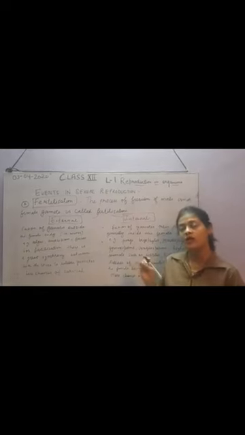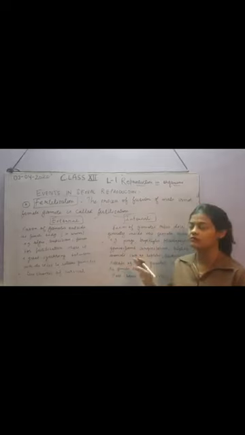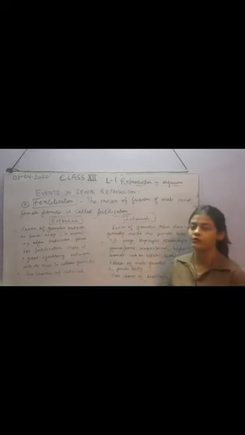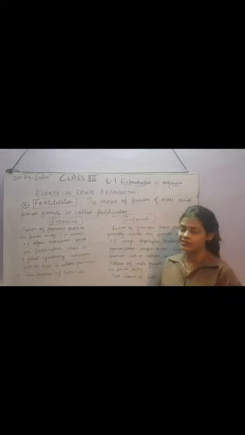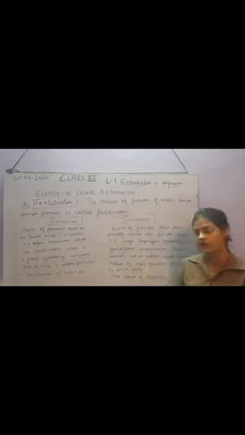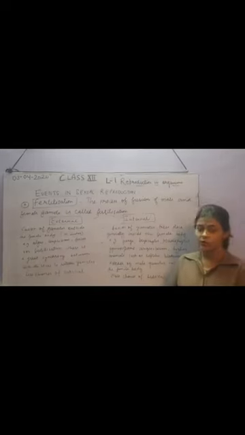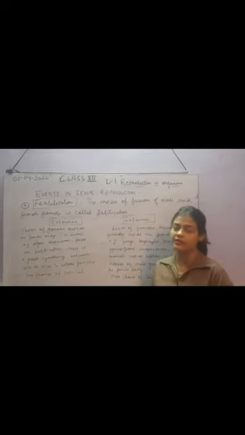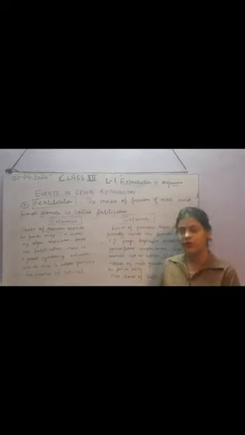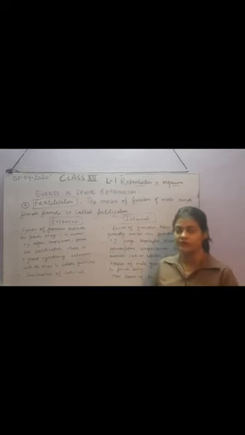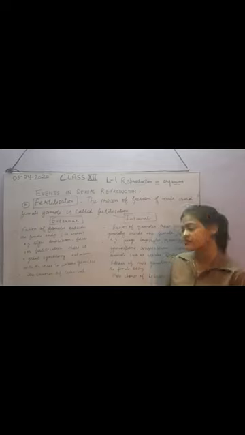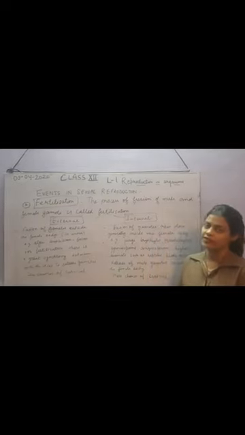Eggs or ova will not be more in number, but the male gametes will be more in number, because many male gametes can be destroyed due to the external environment. In this case, there will be more chances of survival, because it is taking place inside the female body. So the zygote will be safe, the development of the embryo will be safe. So that is why there will be more chances of survival in case of internal fertilization.